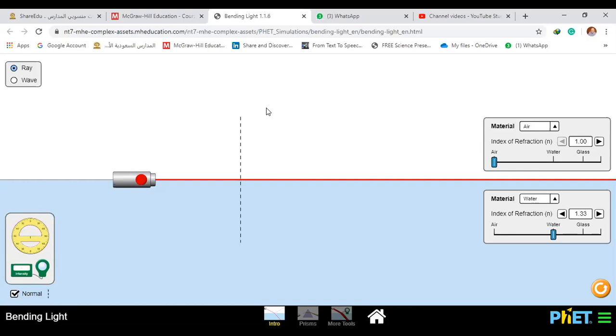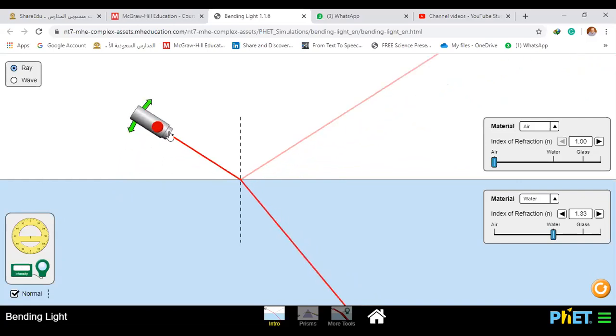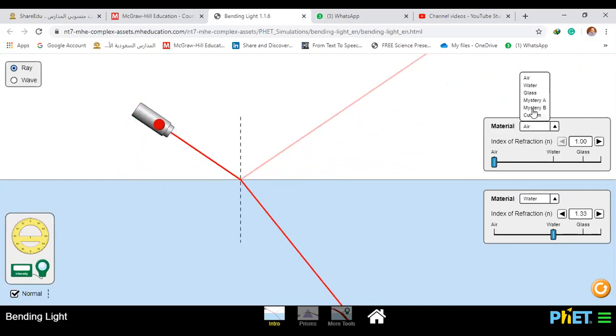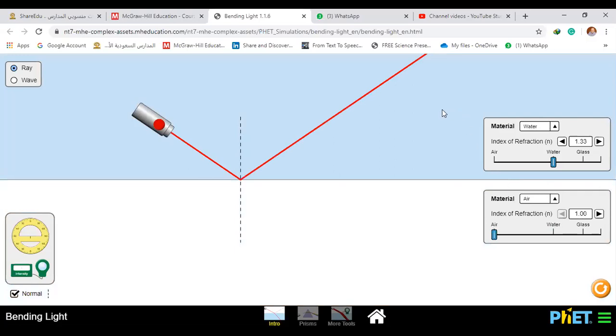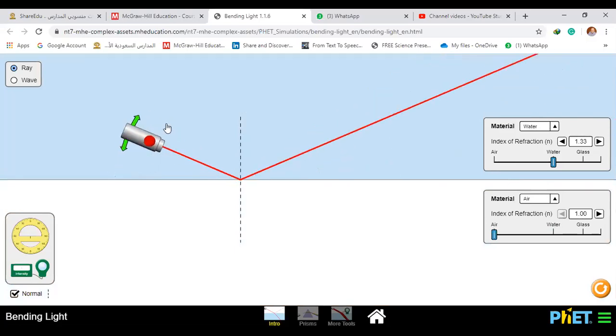In the opposite direction, if the light ray passes from a more transparent medium, such as water, to a less transparent medium, it will refract far from the normal. If we change this, say this is water and this is air, it will be the same.